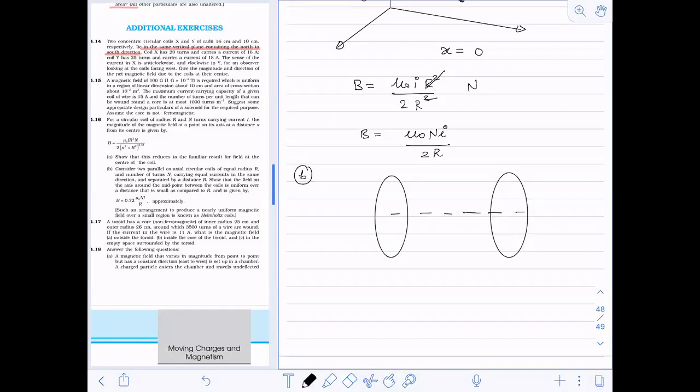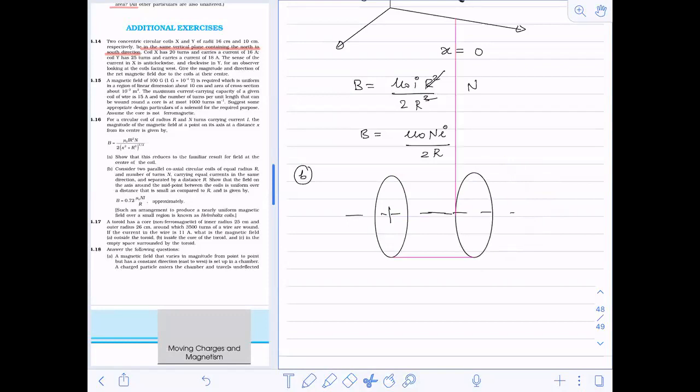They are on the same axis, of radius r and number of turns n. The number of turns is also the same, and the direction of current is the same. Current is the same and they are separated by a distance r. Their radius is also r.